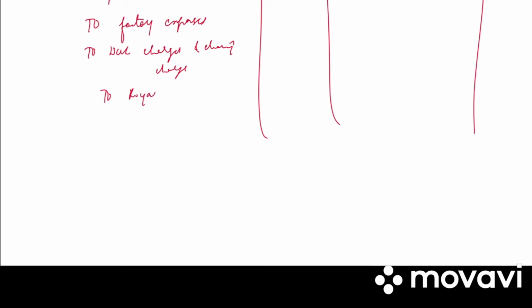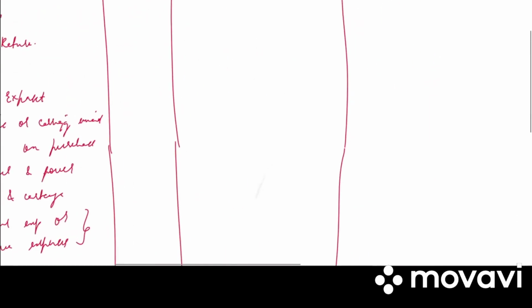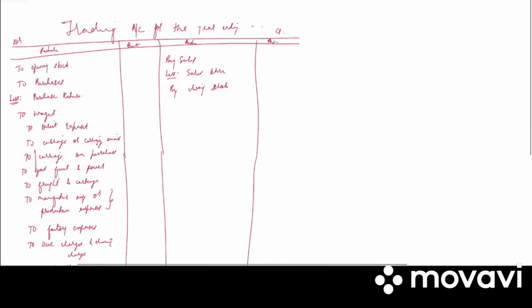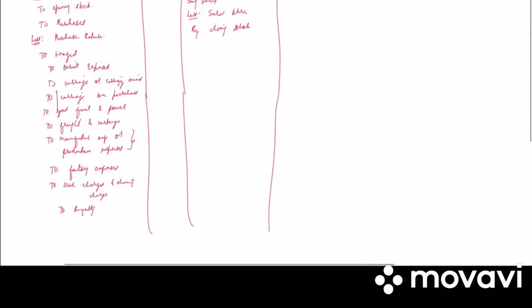To royalty. Next on the credit side we have by sales, less sales returns. Next, by closing stock. Then we total our debit side and credit side.